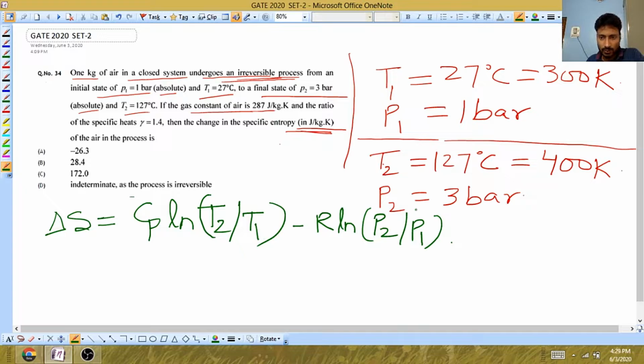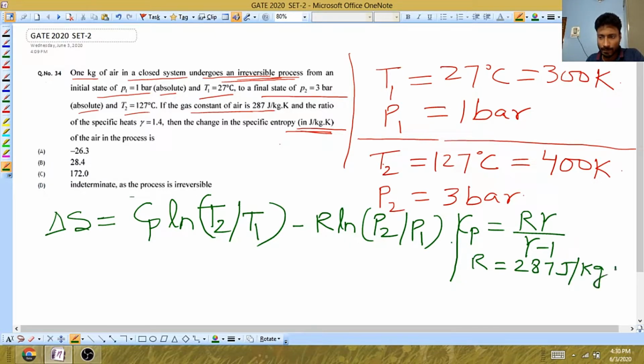You will ask me that the value of Cp is not given. If it is not given, you can calculate it from R into gamma upon gamma minus 1. They have given the value of R as 287 joule per kg K, and the value of gamma as 1.4. If you calculate this, you will get Cp as 1005 joule per kg K.